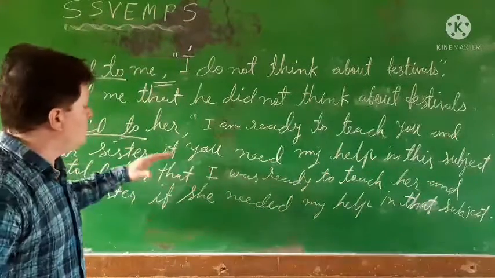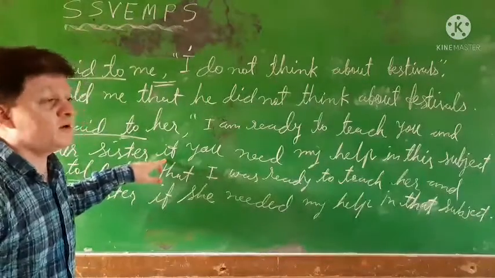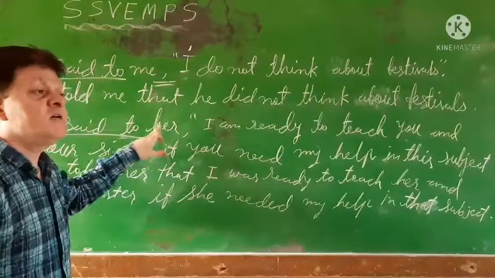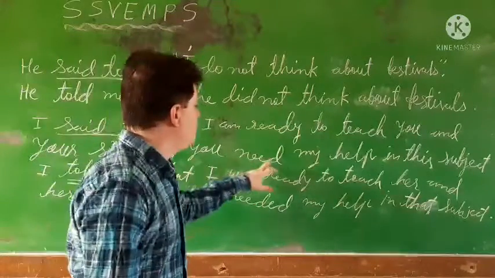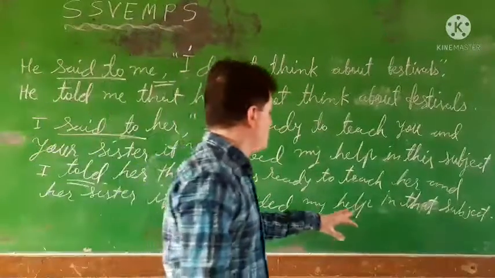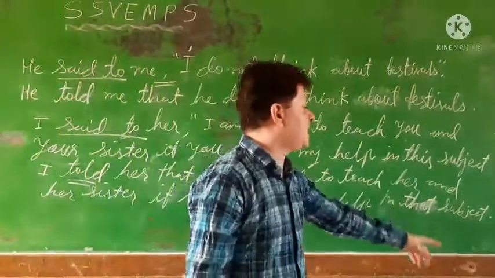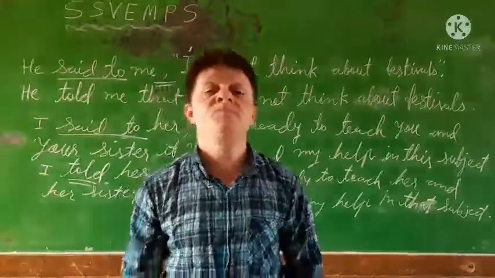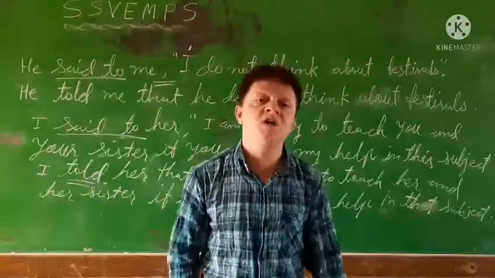If you, if is a clause, another sentence starts from here, so you will put you according to the listener, subject pronoun. Need turns into needed. My help, my comes according to the first person. This turns into that subject. Very simple. I will provide you the material. Follow that and you can understand very well.